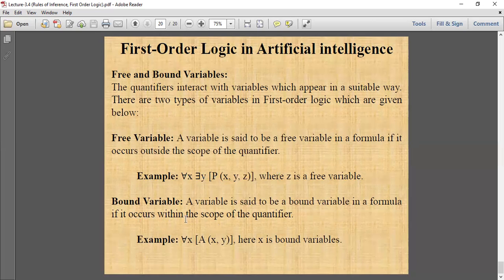Bound variable क्या होता है? A variable is said to be a bound variable in a formula if it occurs within the scope of the quantifier. For all x, ∀x A x y, here x is a bound variable because x is bound with the universal quantifier. Thank you.